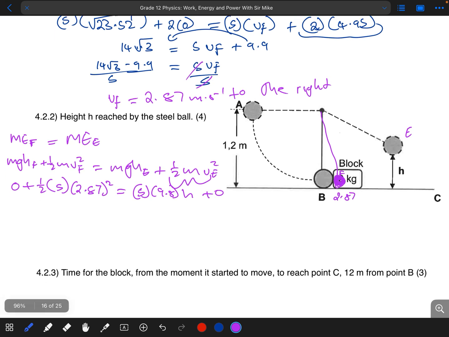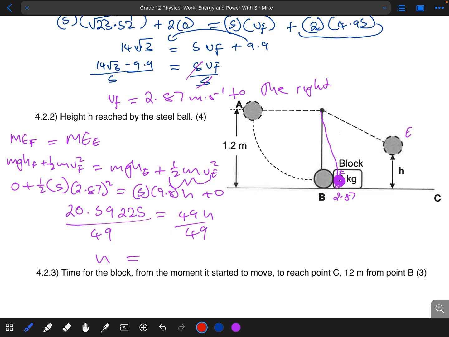If you put this into a calculator, you are going to get 20.5 and so on, I'm not going to round that off, 9.225, which equals 49 on the other side. You divide by 49 on both sides, so your H will simply be equal to 0.42 meter. So that will be for 4.2.2.